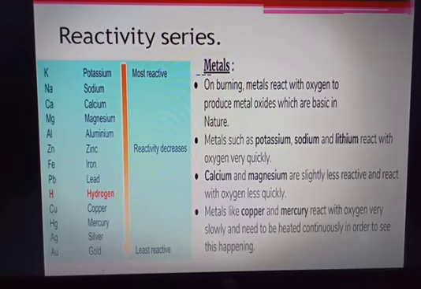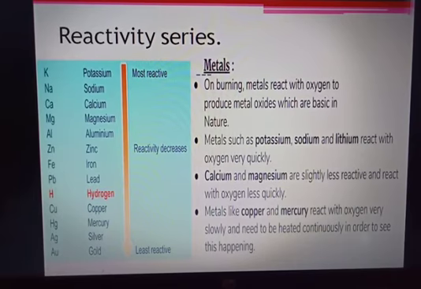Then iron does not burn on heating with oxygen, but iron filings do burn, and they burn very vigorously. This is the difference between iron and iron filings here. Silver and gold do not react even at high temperature. So they do not react with oxygen, or we can say silver and gold do not react even at high temperature. Alright, so this is, children, about the reactivity series of metals.